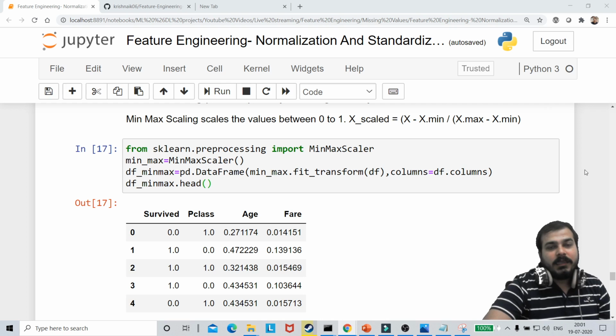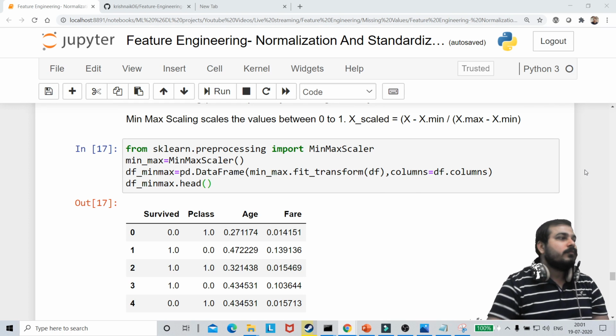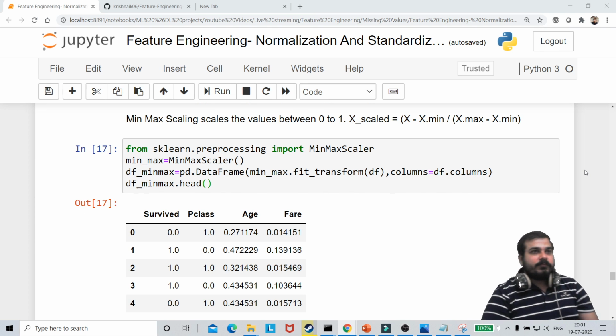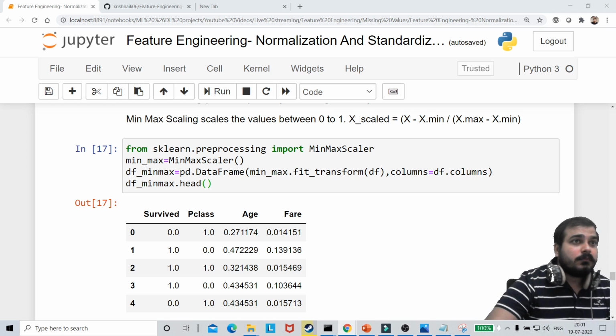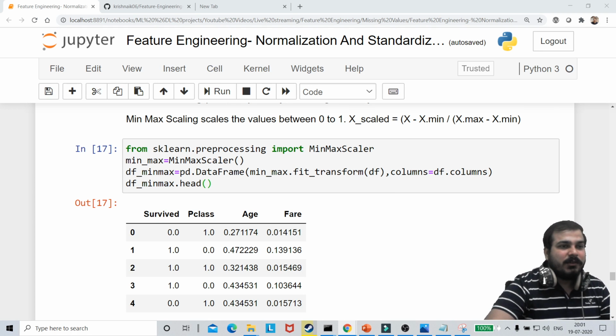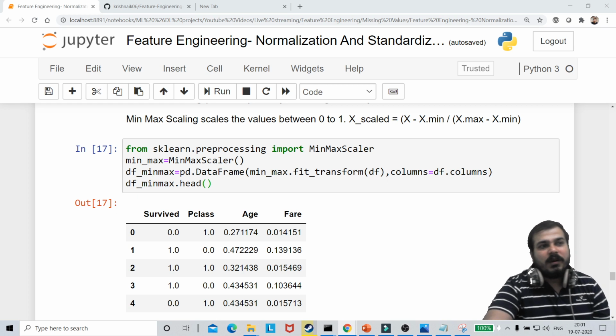Now the third technique that we are going to discuss is called robust scalar, which is pretty much important again. I'll come to outliers, don't worry, how to remove outliers and all. We'll go step by step. We'll try to understand everything.